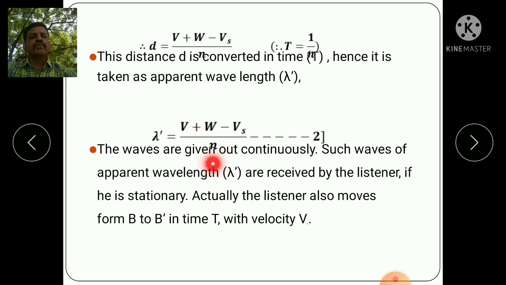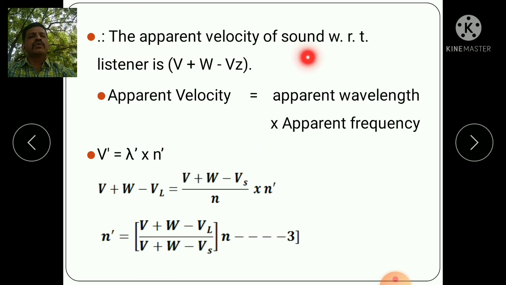Thus, the waves are given out continuously. Such waves with apparent wavelength lambda dash are received by the listener. If the listener is not stationary, the listener also moves from B to B dash in time t with velocity vl. The apparent velocity of sound with respect to the listener is v plus w minus vl.